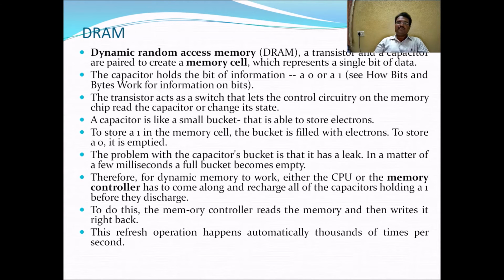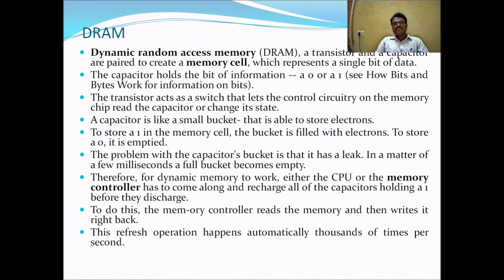So we are using capacitors and transistors in dynamic random access memory as a memory cell to store digital data, either 0 or 1. The transistor acts as a switch that lets the circuitry on the memory chip read the capacitor and change its state.